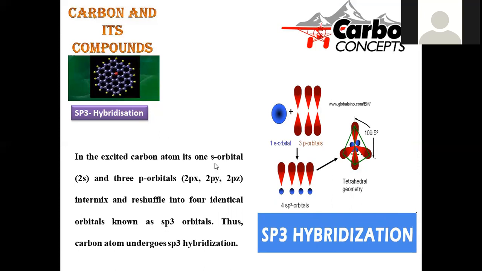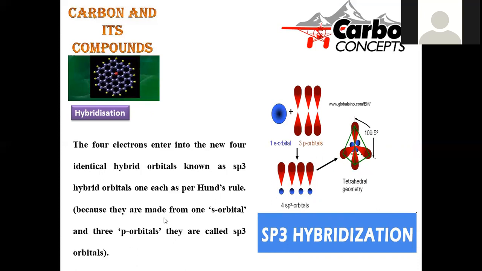In order to get this, a spherical s orbital is mixing with the 2px, 2py, 2pz orbitals of the carbon atom, so that they will reshuffle and all get intermixed in an equal proportion, and 4 identical sp3 orbitals will be originated here. Thus, carbon atom undergoes sp3 hybridization. If we are mixing 1 s orbital with 3 p orbitals so that 4 sp3 hybrid orbitals are generated, this is called sp3 hybridization.